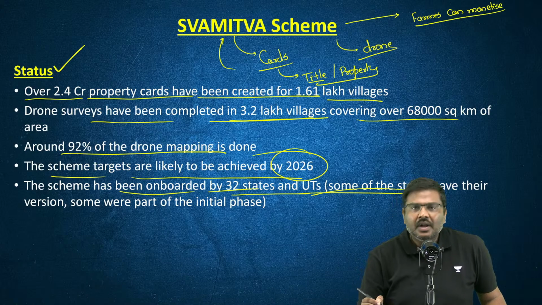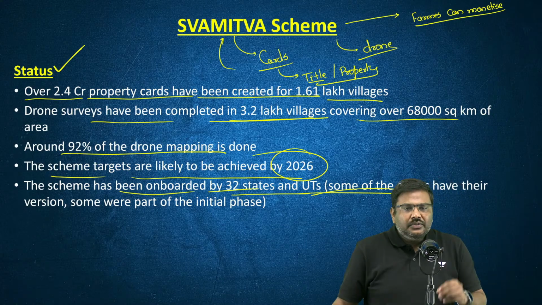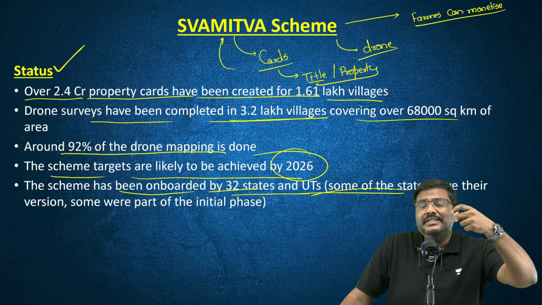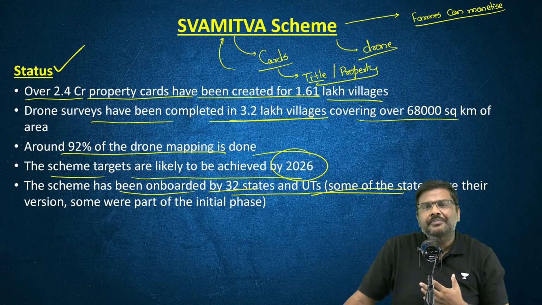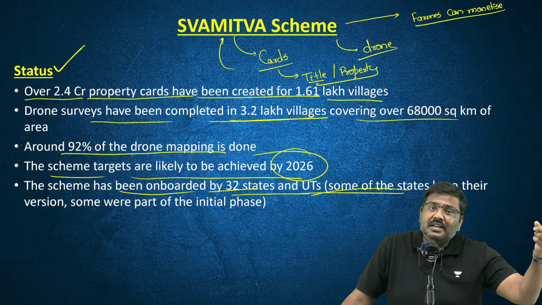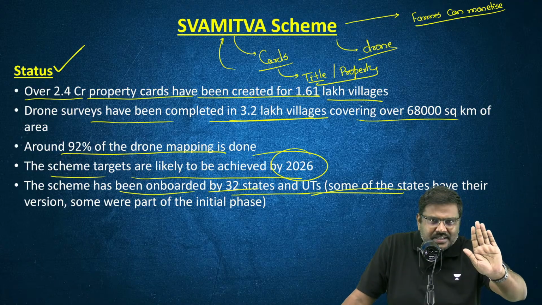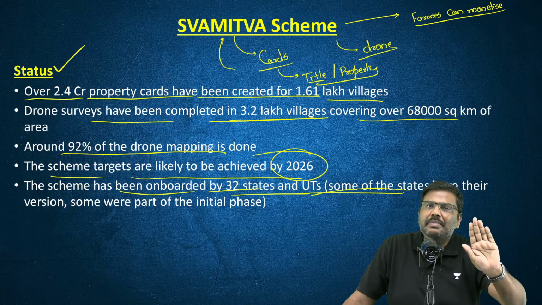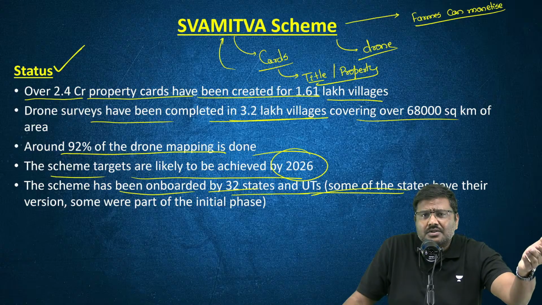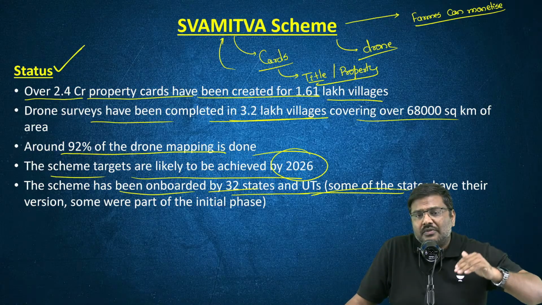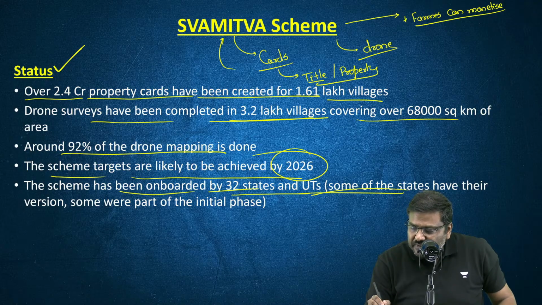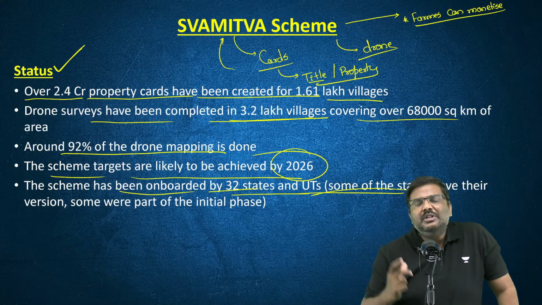Monetize means what? I told you until now, the farmers did not have a piece of paper which provided them with a definite ownership of the piece of land. Now, if I have a property card which has been issued by the central government, I can easily take this card, show that I'm the owner of the piece of land, provide it as a collateral with a bank or any other financial institution, and borrow from the financial institution. Done. So that is the first very important achievement of Swamitva scheme.